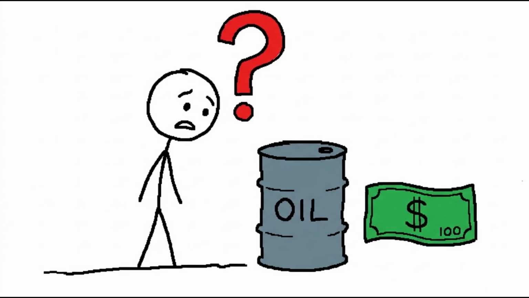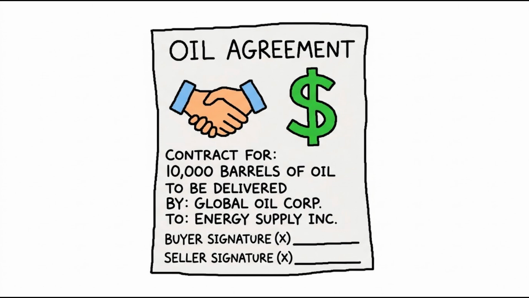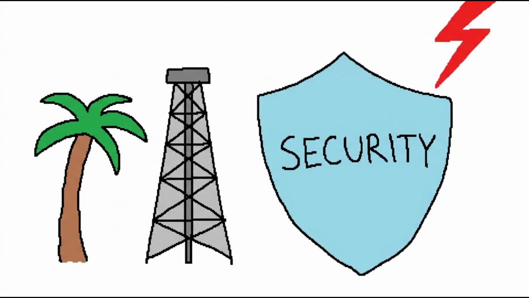So even without gold, countries continued using the US dollar because it was already trusted, widely accepted, and deeply connected to the global economy. But there was another reason the dollar became even stronger, a reason connected to something every country needs: oil. And that changed the world forever. Let's understand how in the next chapter.